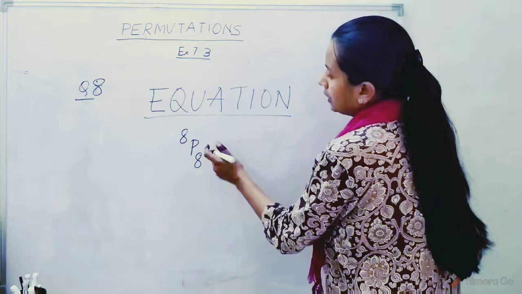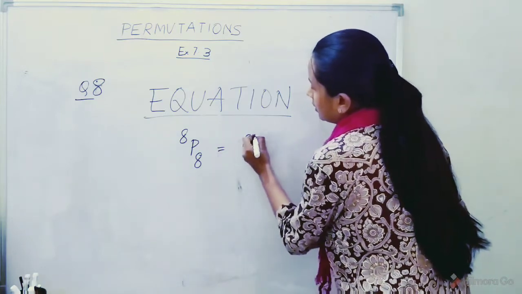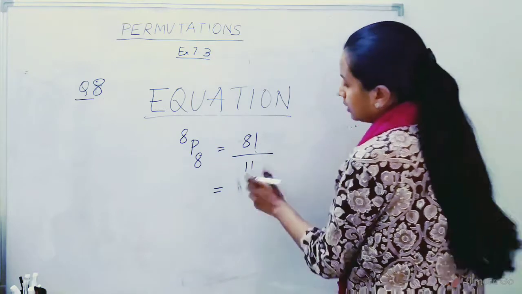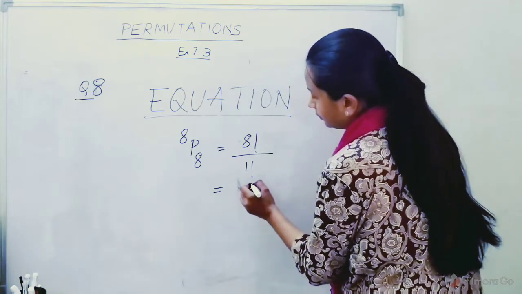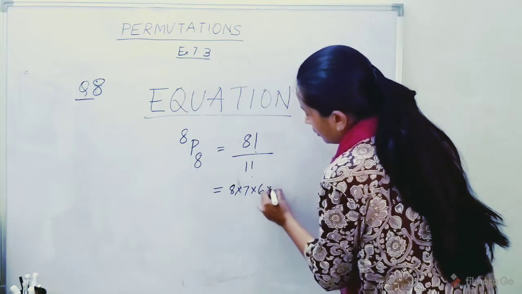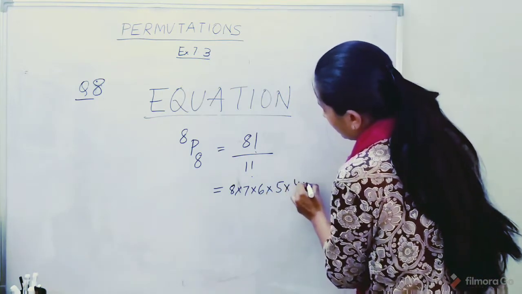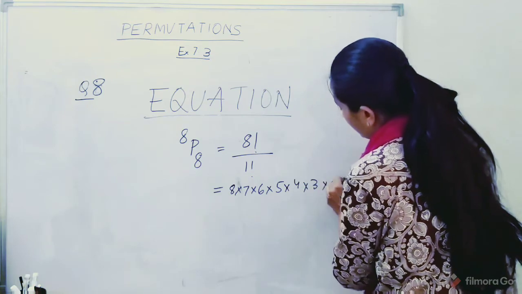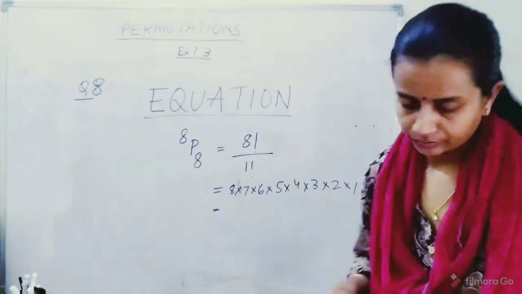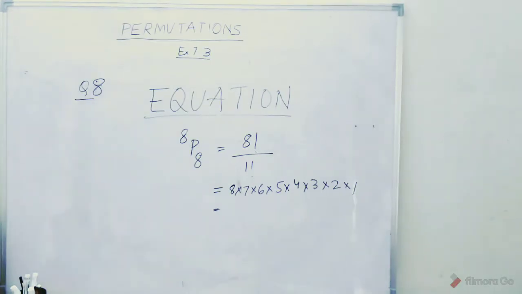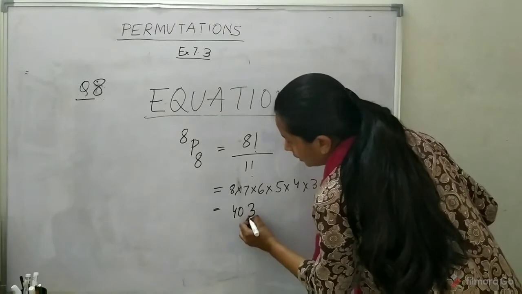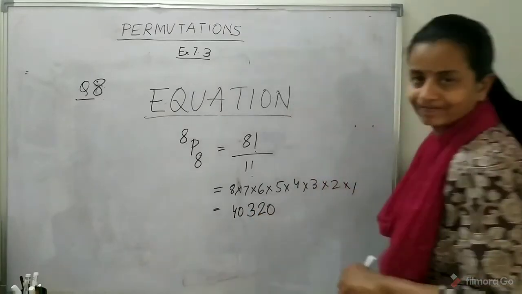So 8P8, that is 8 factorial divided by 1 factorial, and 8 factorial is 8 into 7 into 6 into 5 into 4 into 3 into 2 into 1. That is 40320.